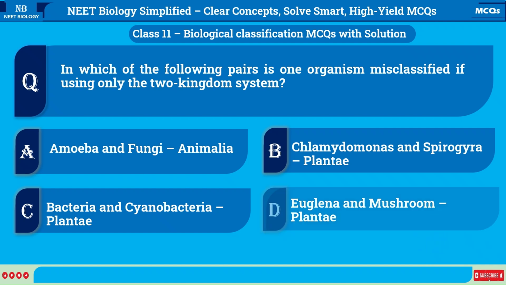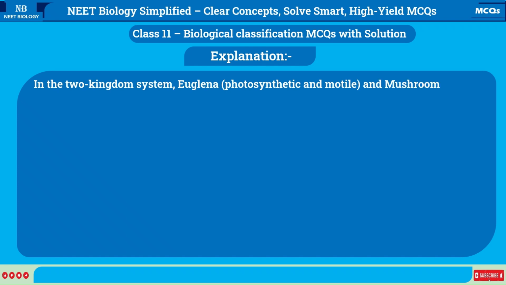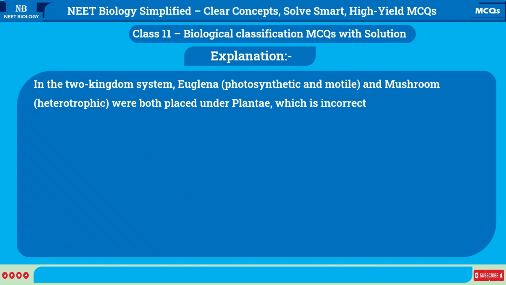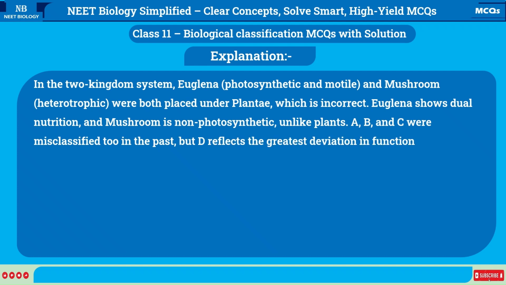Correct answer is D. Euglena and Mushroom, Plantae. Explanation. In the two-kingdom system, Euglena, photosynthetic and motile, and Mushroom, heterotrophic, were both placed under Plantae, which is incorrect. Euglena shows dual nutrition, and Mushroom is non-photosynthetic, unlike plants. A, B, and C were misclassified too in the past, but D reflects the greatest deviation in function and structure, making it the best answer.